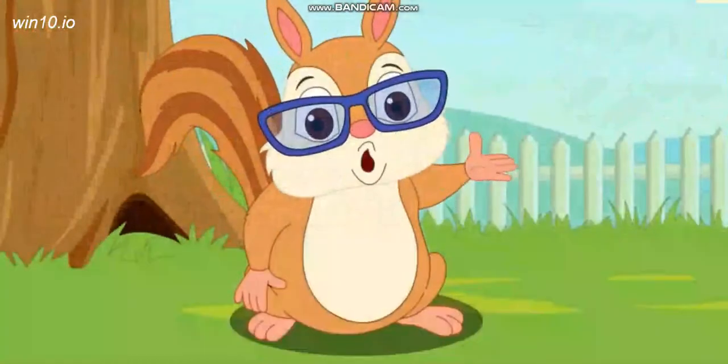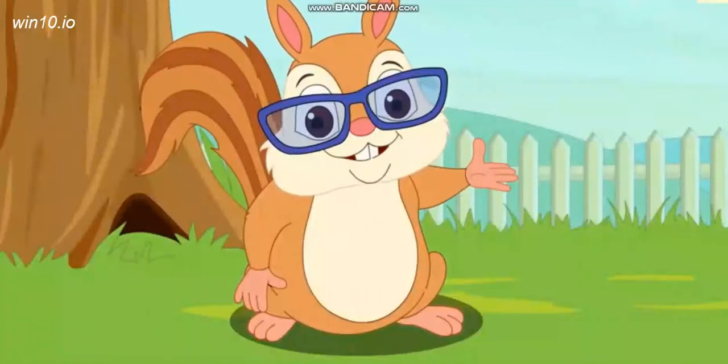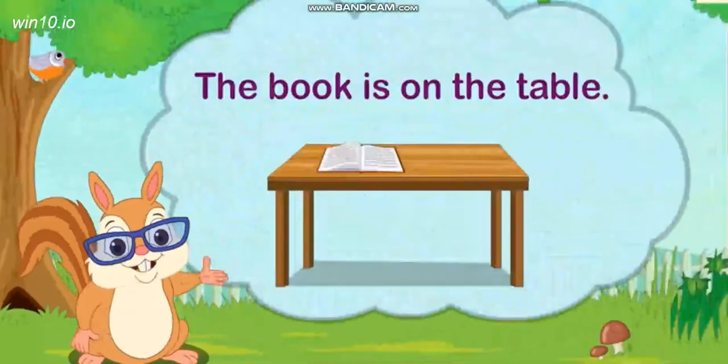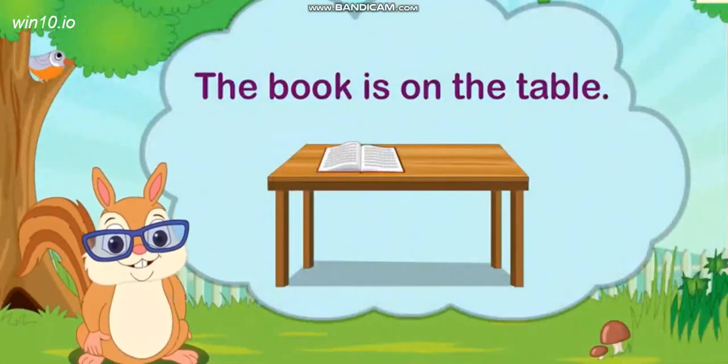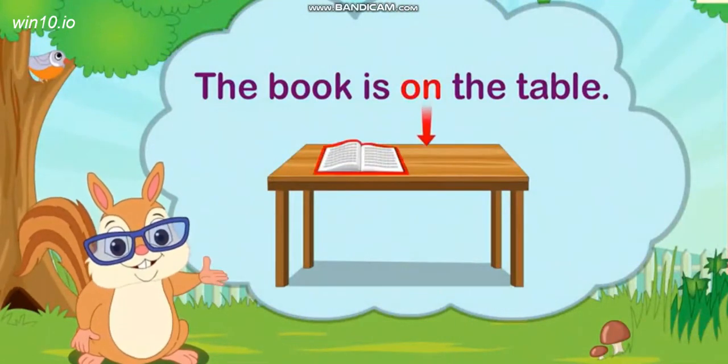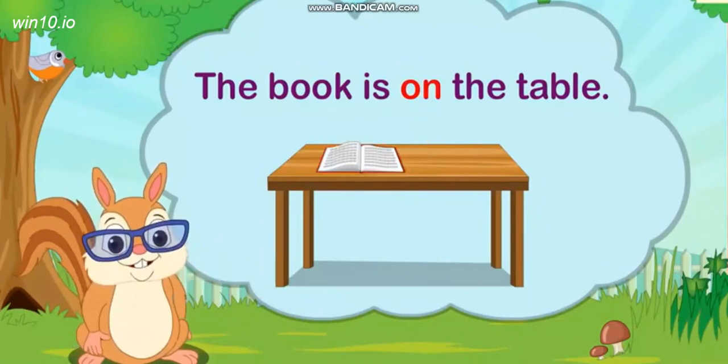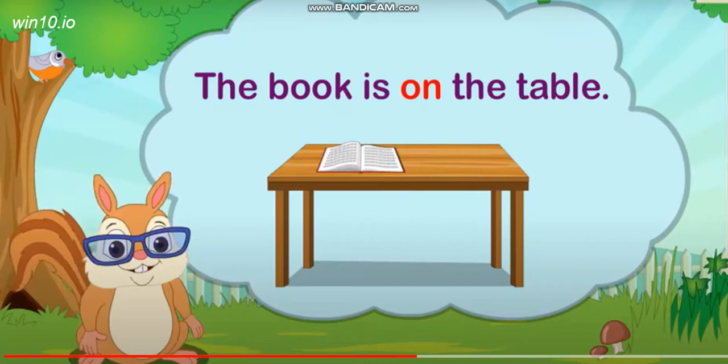Let us now look at some uses of these position words. The book is on the table. Here, on tells us where the book is. Where is the book? On the table. When the book is in contact with the table and lying on it, the preposition on is used. You can see in the picture how the book is lying. Whenever a person, place, animal or thing is lying in such a way, the position is shown by the preposition on.